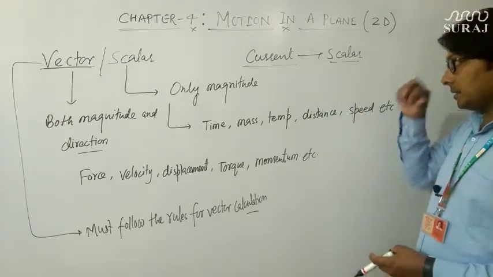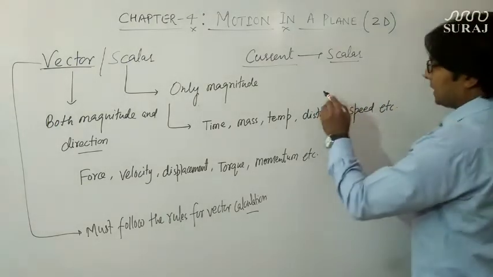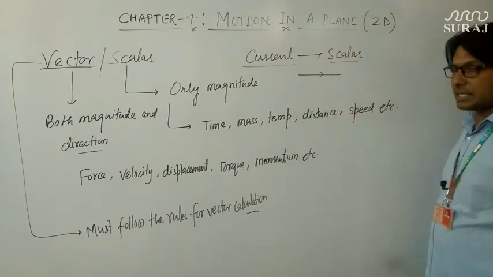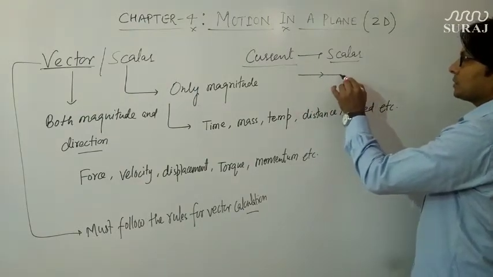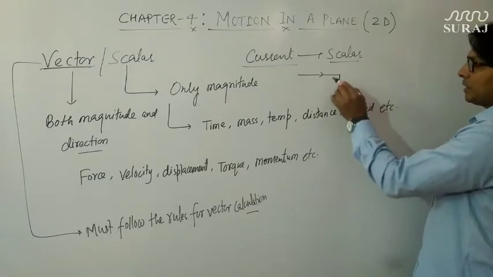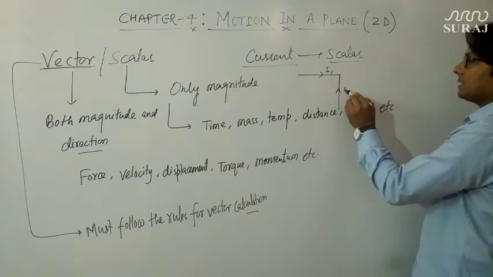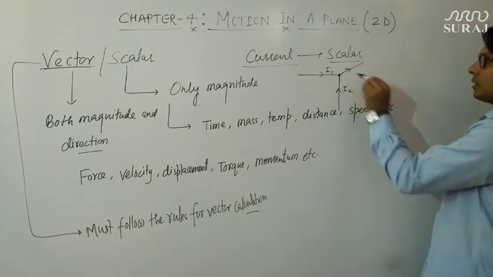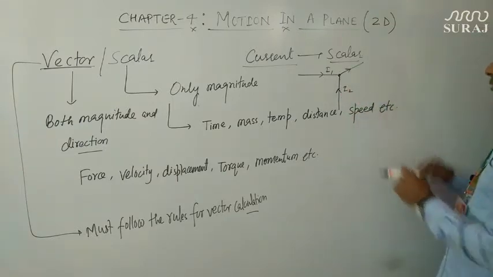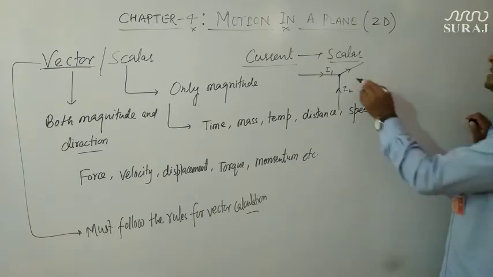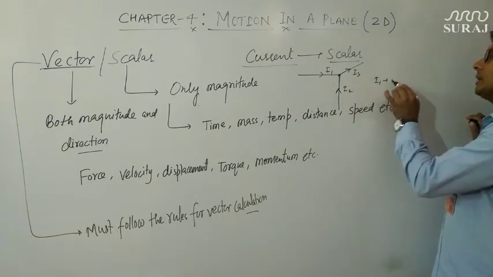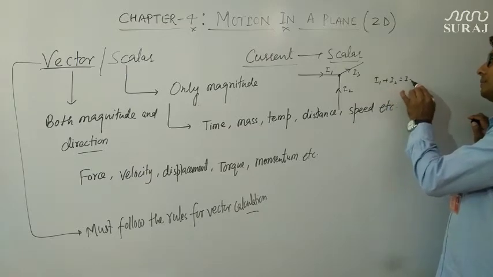So if I talk about current, the current is flowing in a wire in this direction, and suppose in another wire it is flowing in this direction. This is I1 and this is I2. So what will be the current at this node which is going outward? You will say I3 will definitely be I1 plus I2 equals I3.